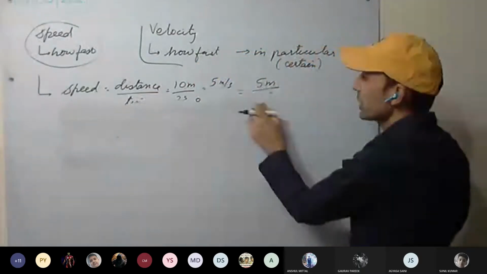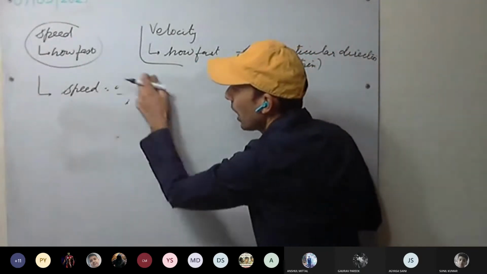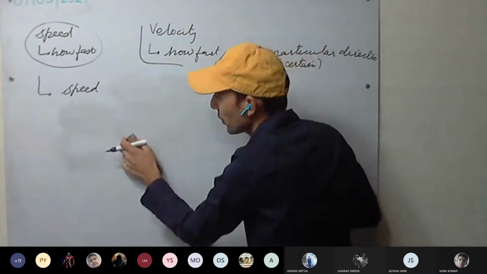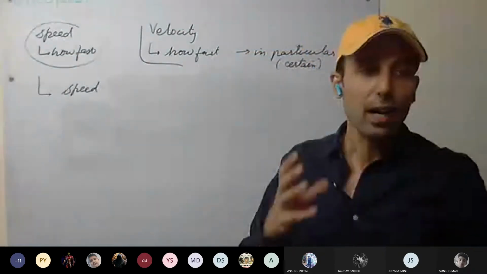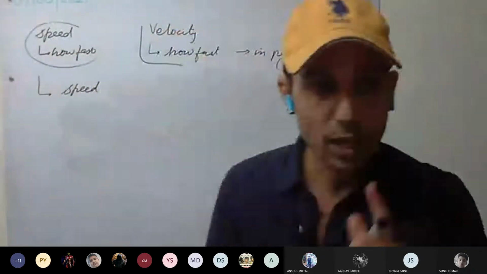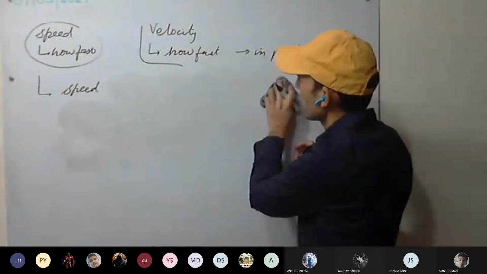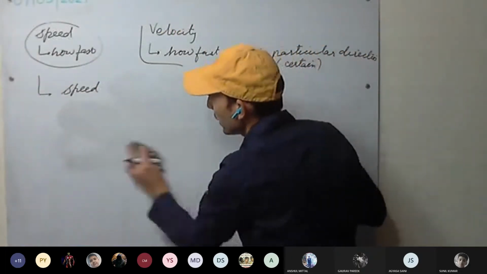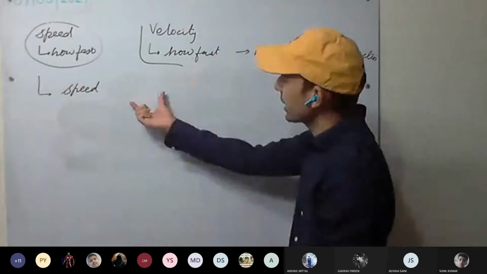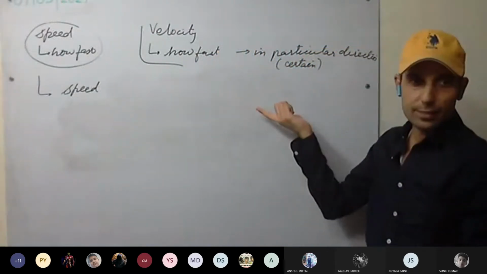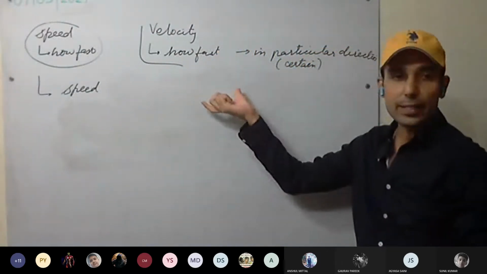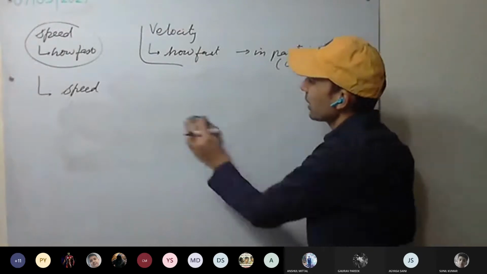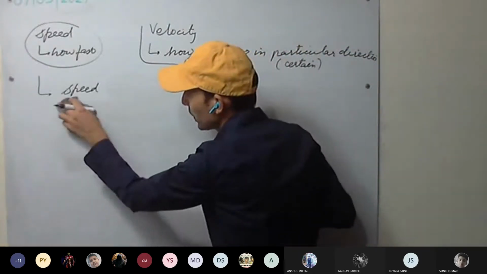That is rate of change of distance with respect to time. How the distance is changing with time, or we can say how the distance is changing every second. Here we have seen the example, that every second it is changing by 5 meters. By the same quantity, the distance is changing. Now we'll be discussing different kinds of speed.